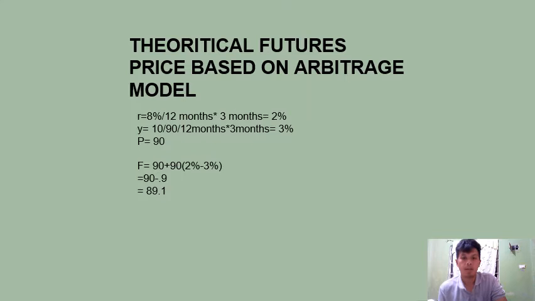Then yung ating cash yield, which is equal to 3%, that is calculated by dividing the 10 pesos na annual payment divided by 90, which is yung ating cash market price, divided by 12 months times 3 months, and we have 3%. So i-substitute lang natin sa ating formula for futures price. So we have a futures price or theoretical futures price of 89.1.